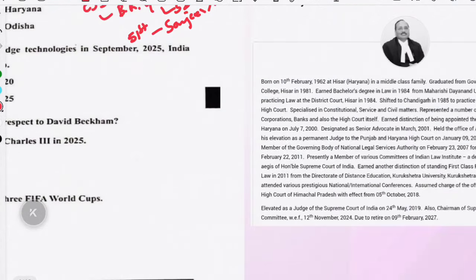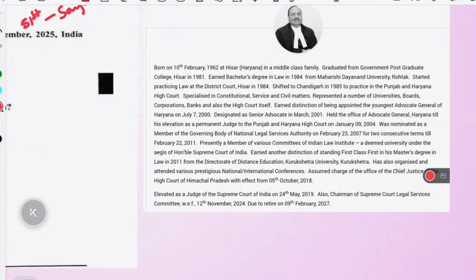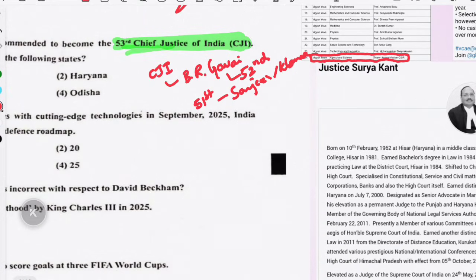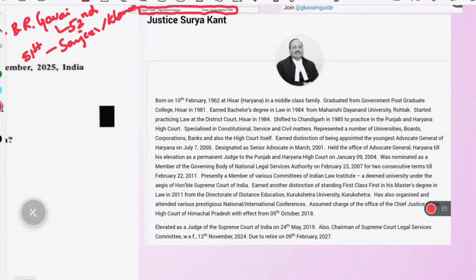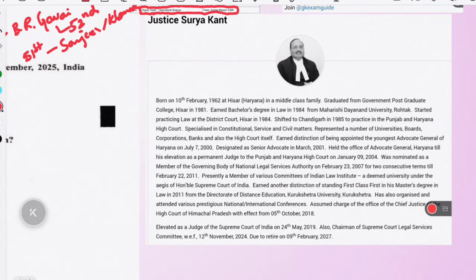Suryakant, and we will see some points about Justice Suryakant, where he was born and what his career was. This CJI is going to take charge from November 23, as the 53rd CJI of India. He was born in Haryana, and he completed his bachelor's degree in law from Maharshi Dayanand University, Rohtak.